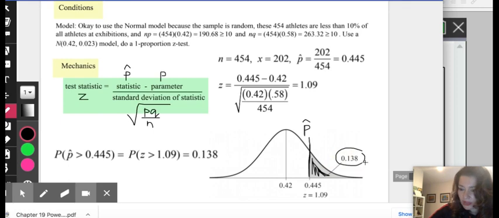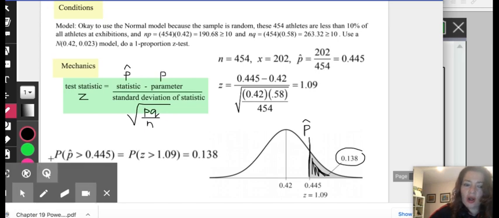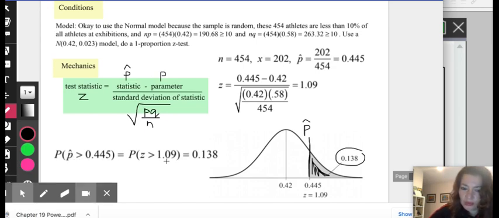So we've actually calculated p-values before when we were looking at the normal curve and calculating the area under the curve. This is exactly the same thing. So our probability under the curve that P hat is greater than 0.445 is equivalent to our Z-score. So notice they're at the same spot. And that area is 0.138. Now, what do we use this information for?